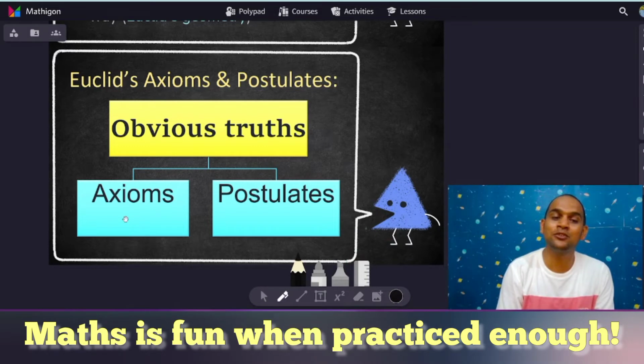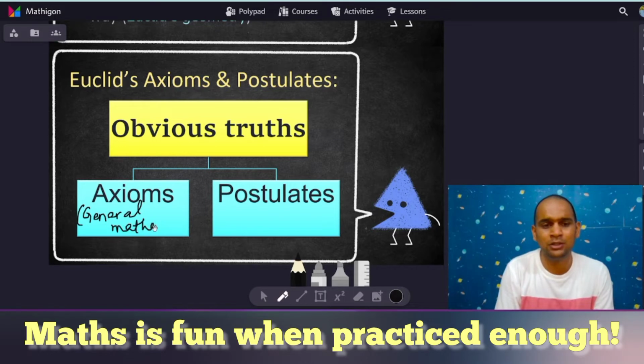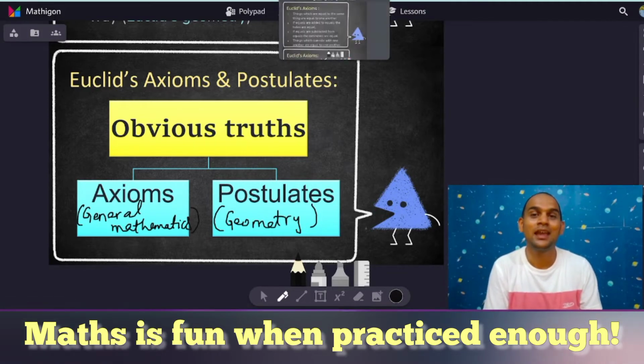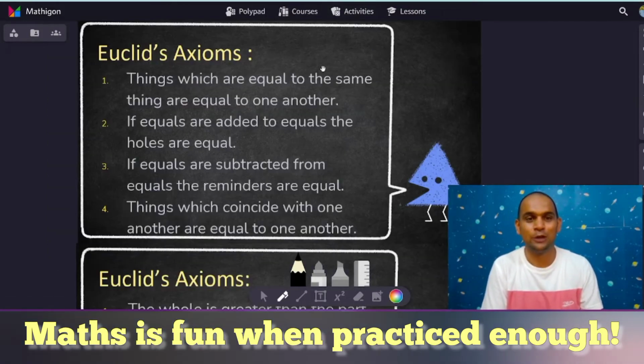When we have obvious truths, we have categorized them in two ways. That is axioms and postulates. Axioms are used in general mathematics. Wherever you go in mathematics, the axioms can be used. Now the postulates are only limited to geometry, and that is why we will focus more on postulates in this particular chapter, because we are obviously discussing Euclid's geometry. Now let's quickly go through the axioms first, and then we will move to the postulates.